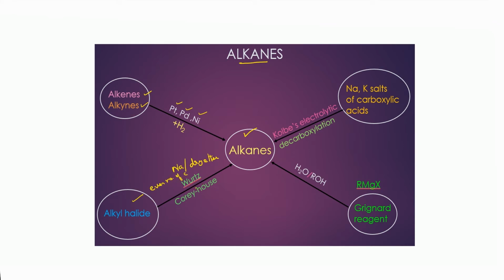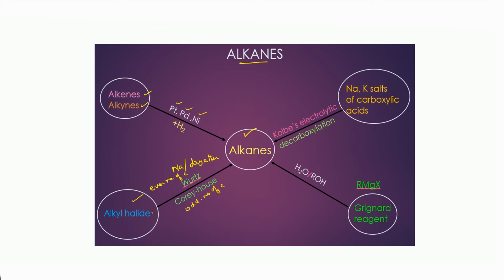In the Corey-House mechanism, we will take alkyl halide treated with lithium dialkyl cuprate. When they are treated, you will be getting an alkane. Here you will be getting an alkane with odd number of carbon atoms.